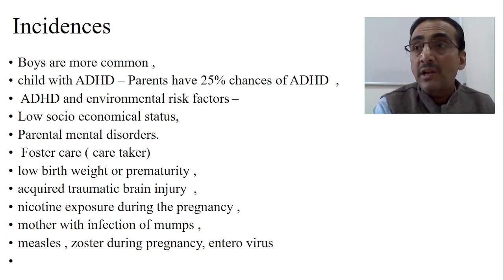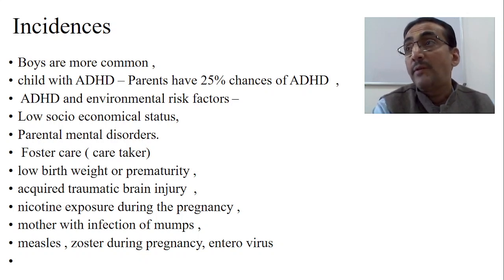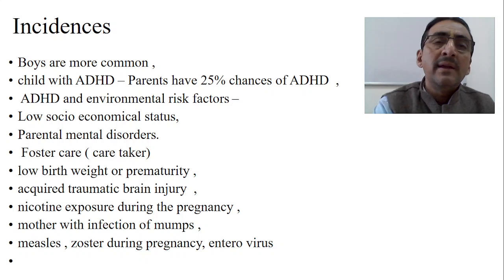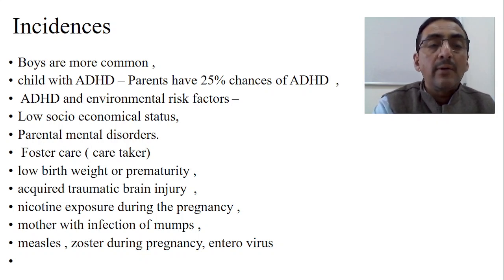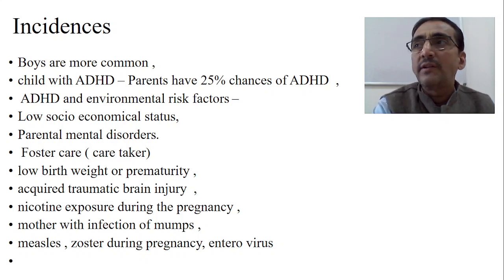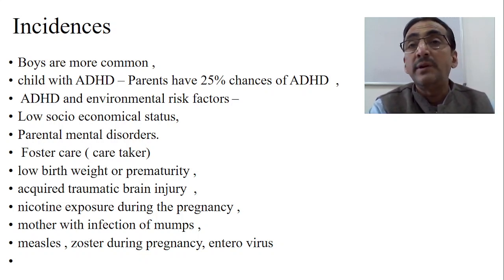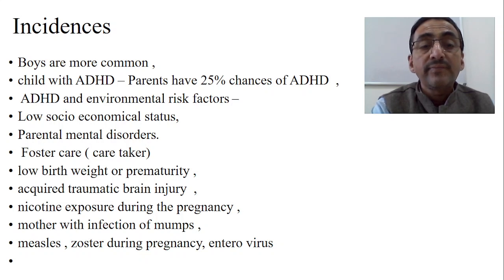Then low socio-economic status, it is always one of the most common causes for all the problems. Then parental mental disorders. The parents, mother and father, are suffering from some mental problems. Yes, the child is also expected to have such problems, and ADHD-like behavior may develop. Foster care or caretaker, where the mother is not taking care, the father is not taking care, somebody else is taking care. There also the child may develop ADHD. Then one more important thing is a child with low birth weight and prematurity, the chance of ADHD is more.